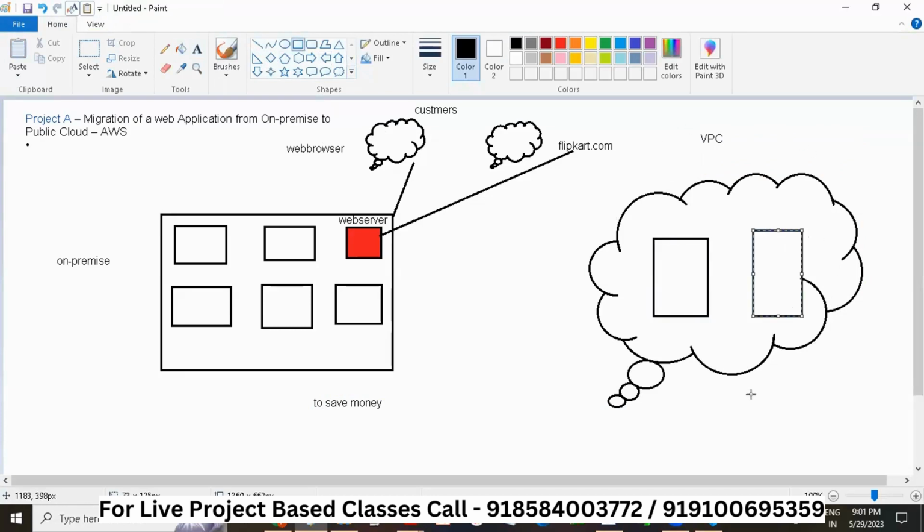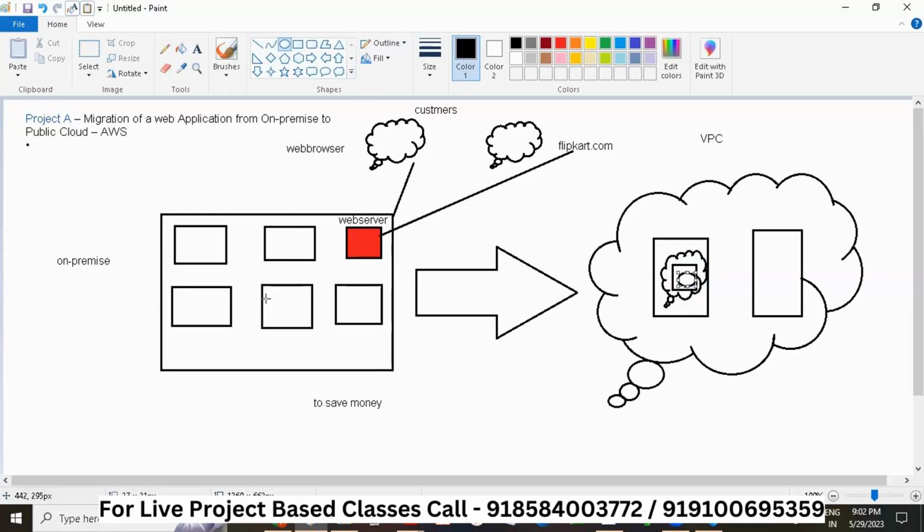Inside this VPC, which is a virtual private network, we have some servers, where we will migrate our applications. Inside this, we are going to create our private account, and there we will create a server, and inside this we are going to migrate our applications, which were on premise.